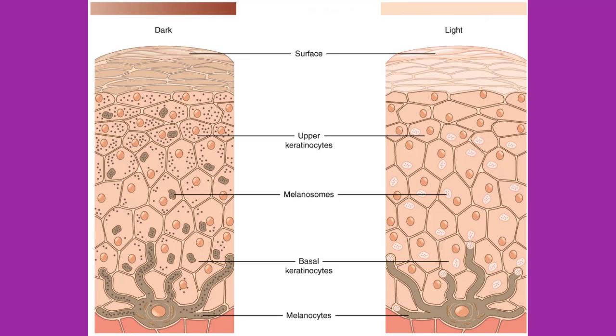The accumulation of melanin in keratinocytes results in the darkening of the skin, or a tan color. This increased melanin accumulation protects the DNA of epidermal cells from UV ray damage and the breakdown of folic acid, which is a nutrient necessary for our health and well-being.